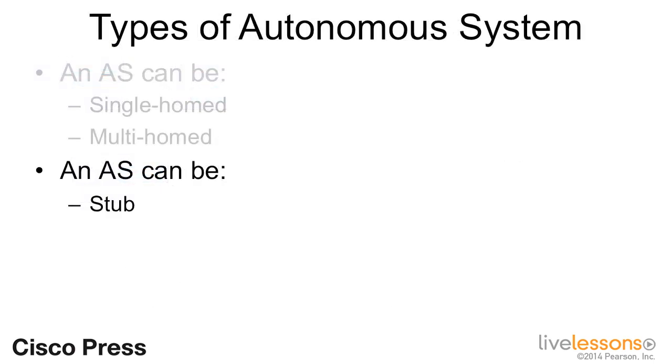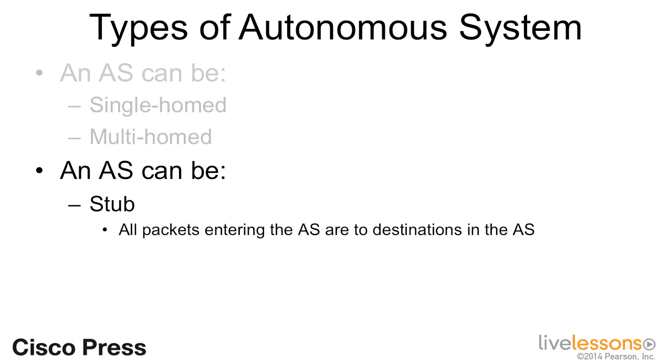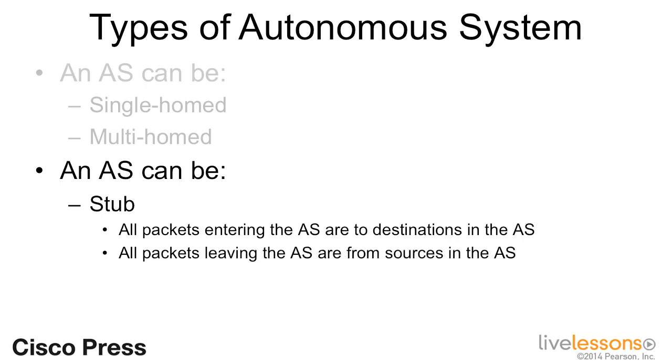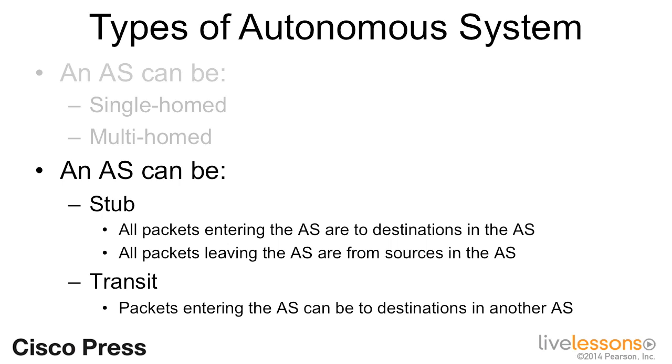A stub autonomous system is one in which all packets entering the AS are to destinations within the AS, and all packets leaving the AS are from sources within the AS. A transit autonomous system is one in which packets entering the AS might be to destinations in other ASs. In other words, some packets are passing through the autonomous system. BGP is almost always used with transit autonomous systems.